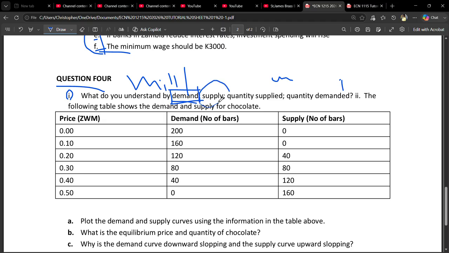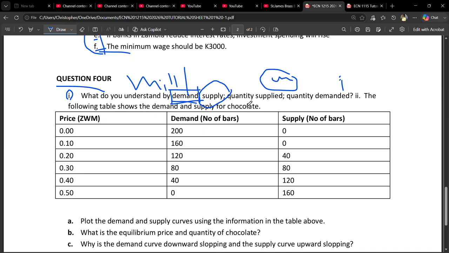Okay, now what is supply? While we are putting consumers that are demanding a certain good, here we just say suppliers that are willing to supply. So we say supply is simply the willingness and the ability of suppliers to supply goods and services at various combinations of prices and the quantity they can supply at a given period of time, ceteris paribus. It's the same thing, but we just put in suppliers there.